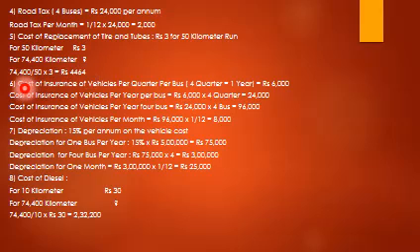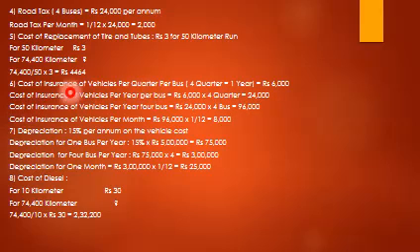4,464. Next, cost of insurance of vehicles per quarter per bus. So 4 quarters equals 1 year, so it comes to rupees 6,000. Cost of insurance of vehicles per year per bus equals 6,000 into 4 quarters, it comes to 24,000.